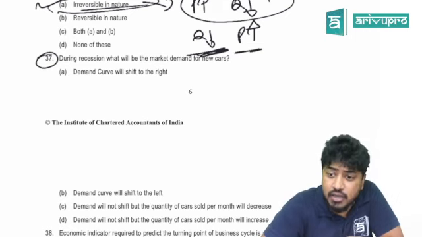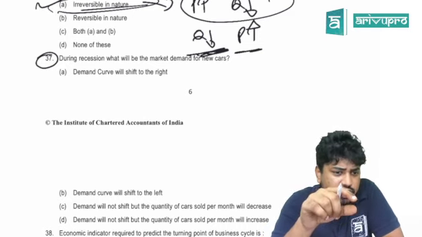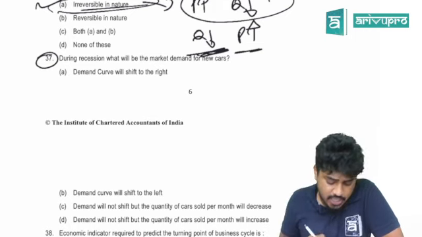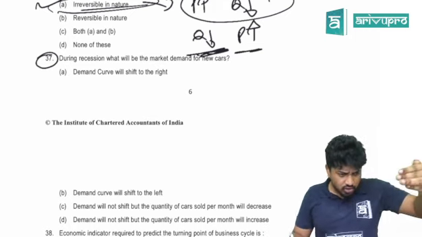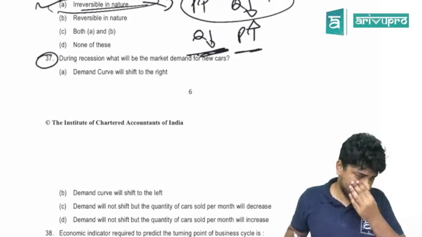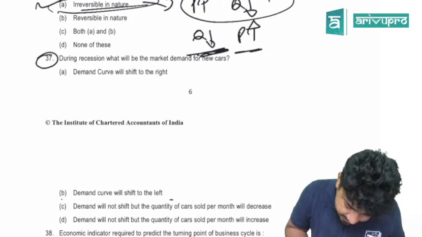There is a fall in durables, consumer goods and equipment, consumer spending. So the answer is B.